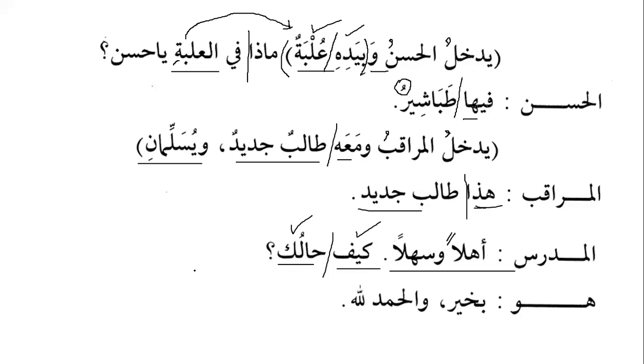And you know that when we have a common noun and a proper noun, then generally the proper noun has to be mubtada and the common noun has to be khabar. Like we have looked at the example, Allahu Ghafurun. We have said that the name Allah is mubtada and Ghafurun is a common noun, that is khabar. Because of ka, it changes. This also may be mubtada, Ustad. It can be mubtada, yeah. So we can say that haluka is mubtada and kaifa is khabar.